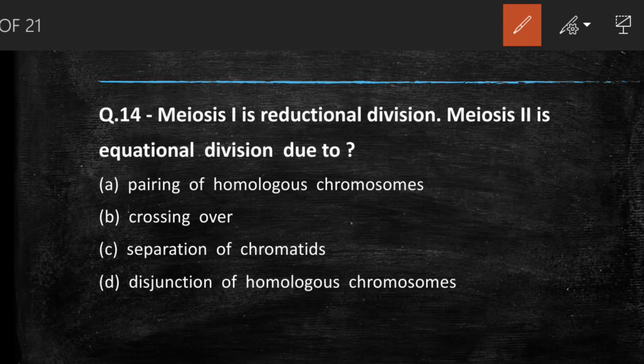So the right answer to this question is option C, separation of chromatid. In meiosis 2, the two chromatids of each chromosome separate from each other and go to separate daughter cells. As a result, the number of chromosomes remains the same as produced by meiosis first. Therefore, meiosis 2 is also called homotypic or equational division.